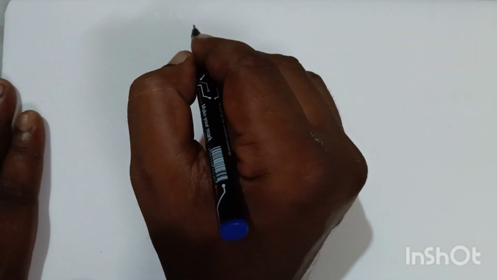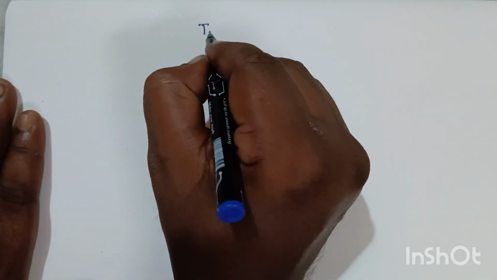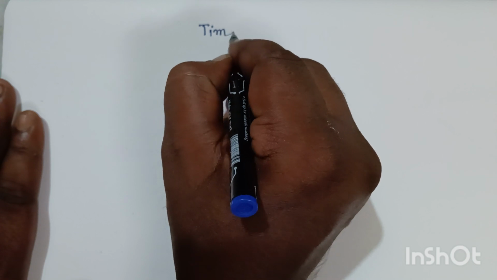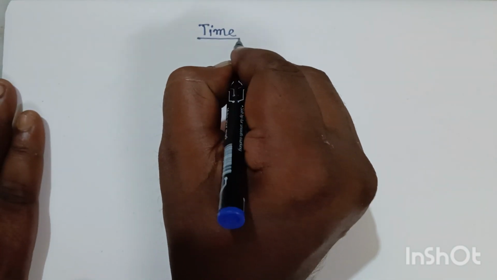Friends, before I start, I should say one thing to you. Everything is related to time. Only time is absolute and all the things are relative. Whatever we do, all these things are relative.